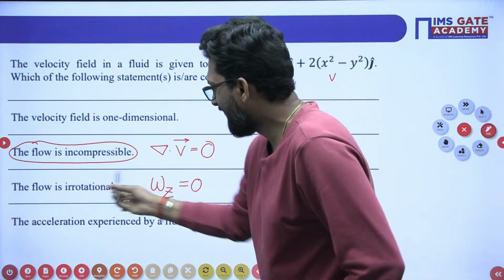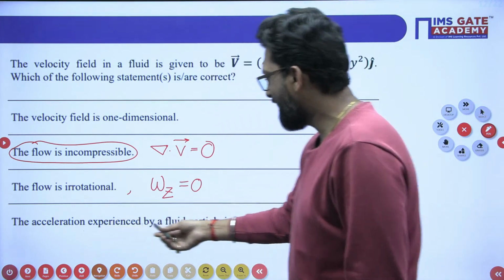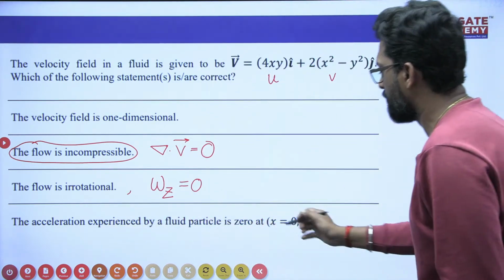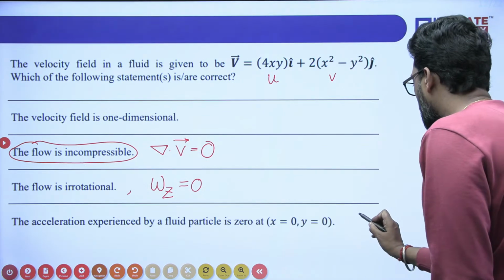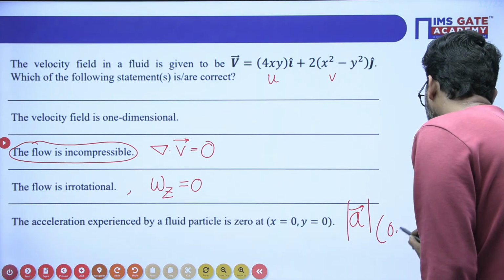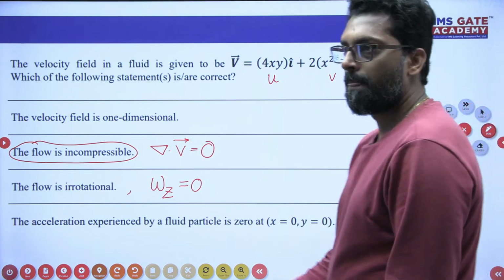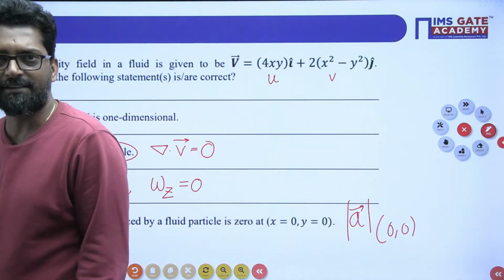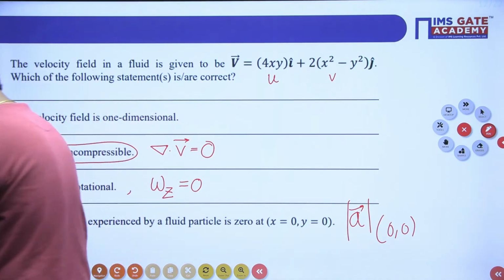So the flow is irrotational. Now, the acceleration experienced by the fluid particle is 0 at a point. That means next you have to find the acceleration at location 0, 0. Very simple problem. So we have to check one by one.